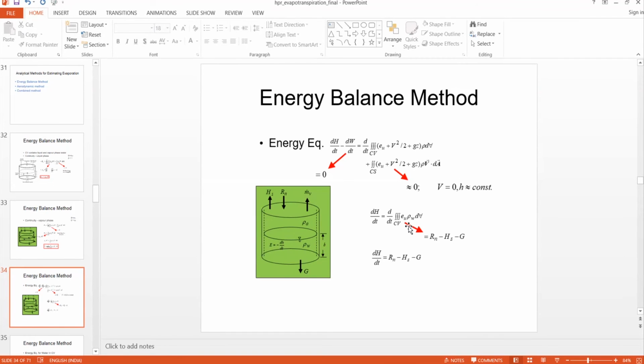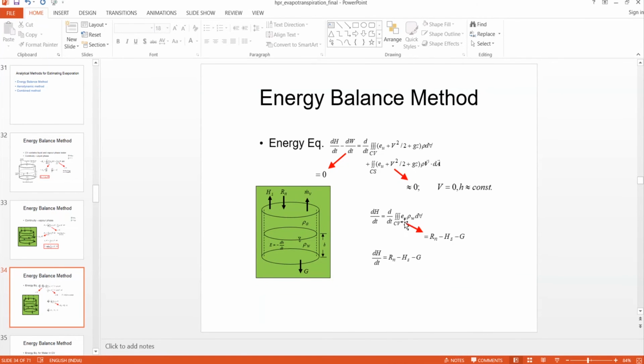And this dH by dt is nothing but the rate of incoming net radiation, Rn, minus Hs, the sensible heat, as well as the heat flux given to the ground, G. So the heat energy given to this water body, dH by dt, is equal to Rn minus Hs minus G.